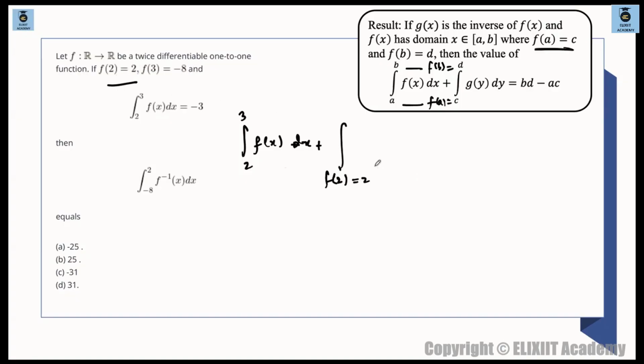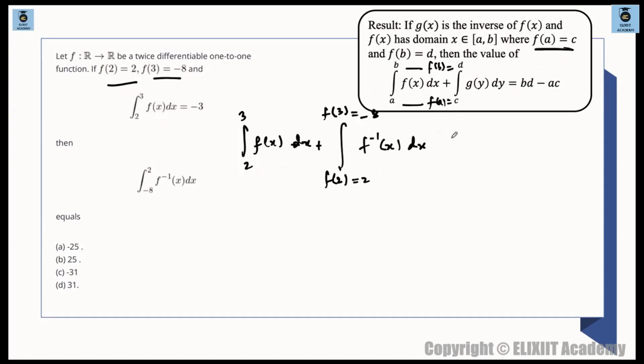f of 2 is 2, and here what should come? Here the function value of f of 3 must be there. f of 3, is it this? Yes, -8. And here what should be there? Here f inverse of x should be there, so g of y dy, whatever stylish way of writing this thing, so f inverse of x dx.